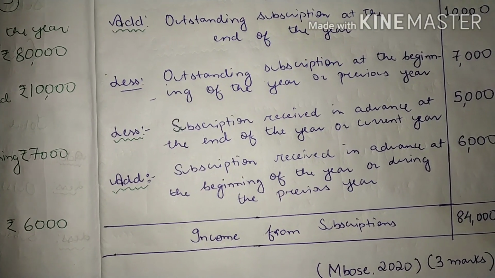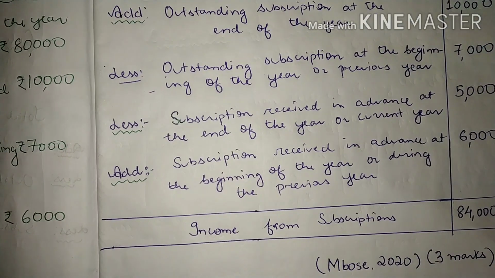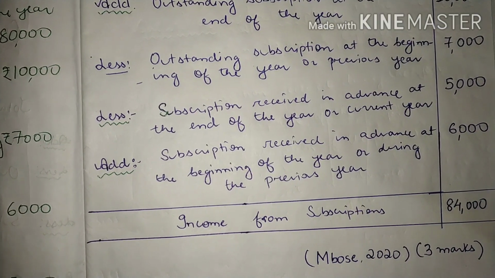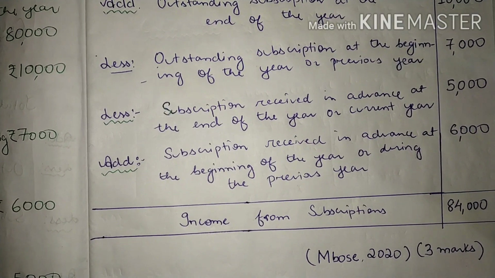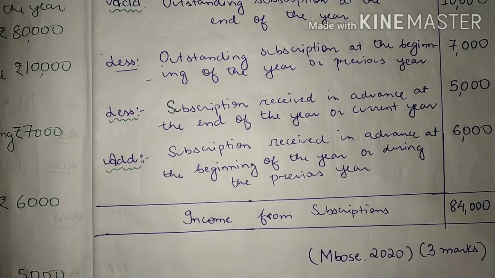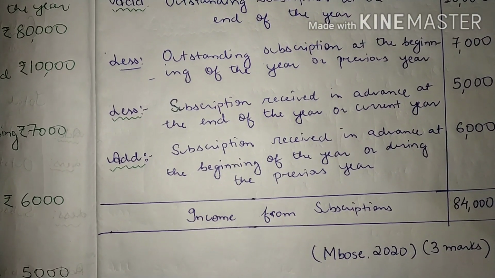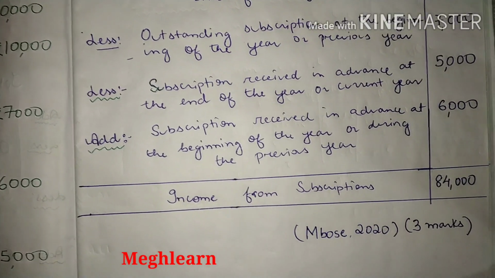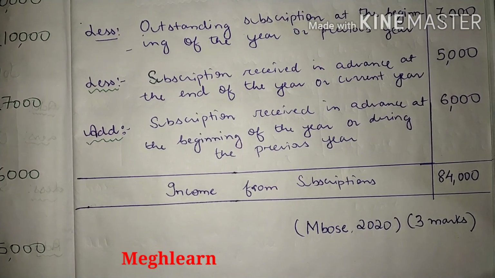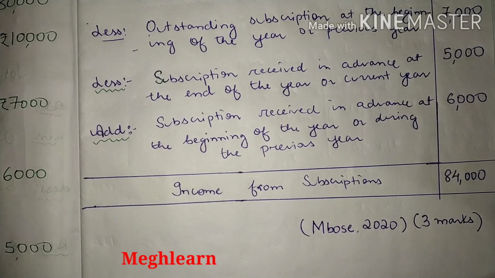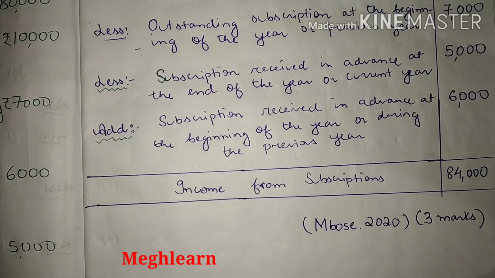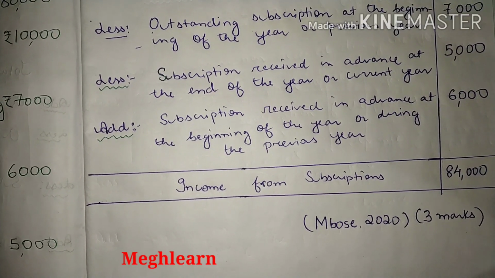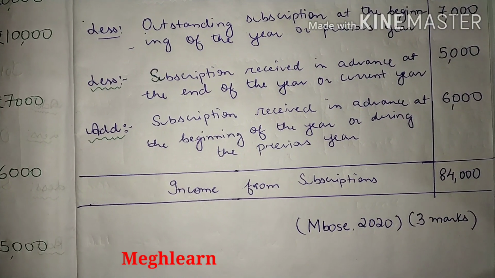Then we have next, less subscription received in advance at the end of the year. If there is any subscription received in advance at the end of the year or for the current year, in that case it has to be subtracted, less. And then we have add subscription received in advance at the beginning of the year or during the previous year. In case there is any subscription received in advance which is given in the previous year or at the beginning of the year, in that case it has to be added.